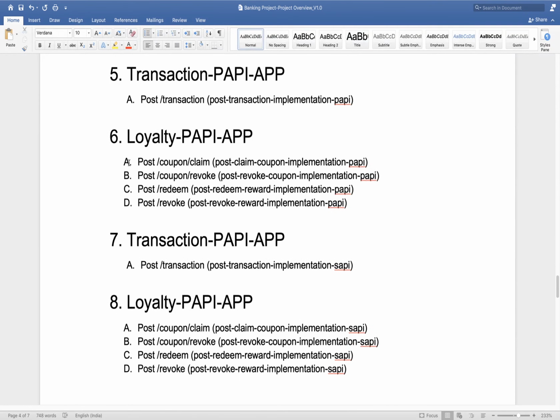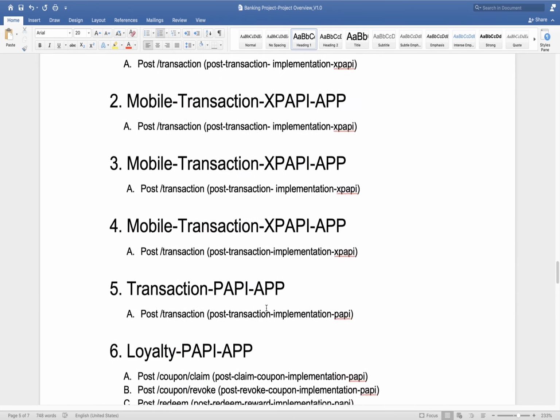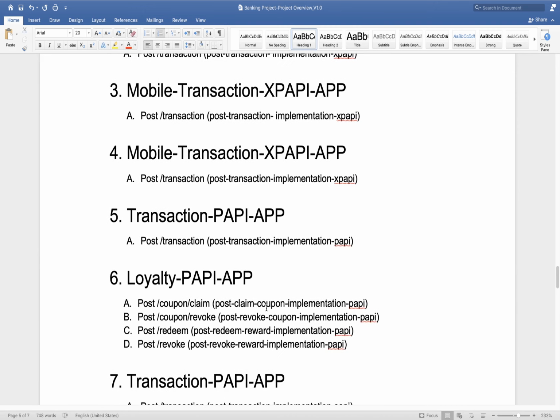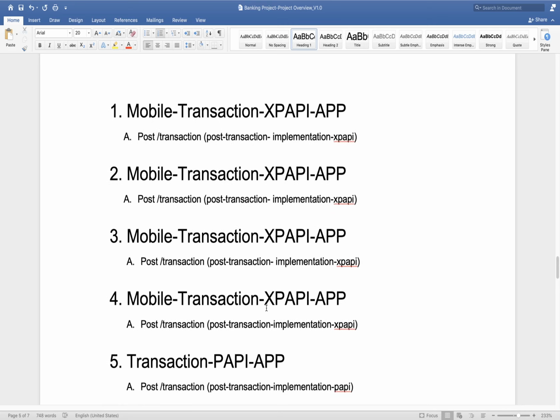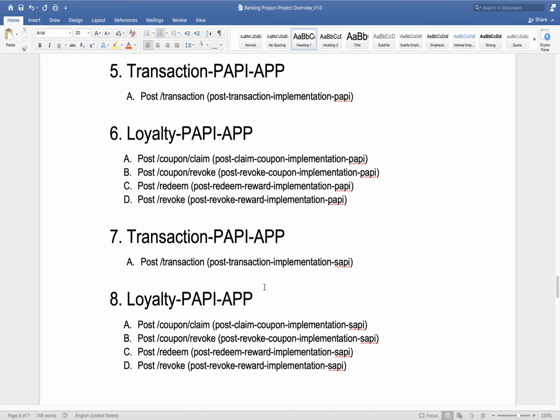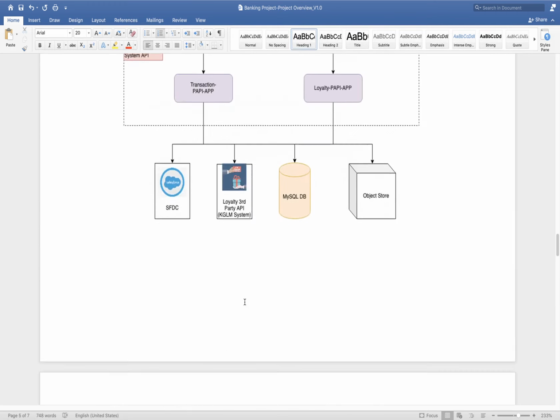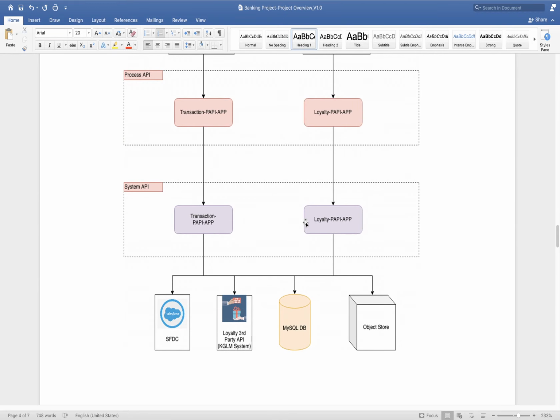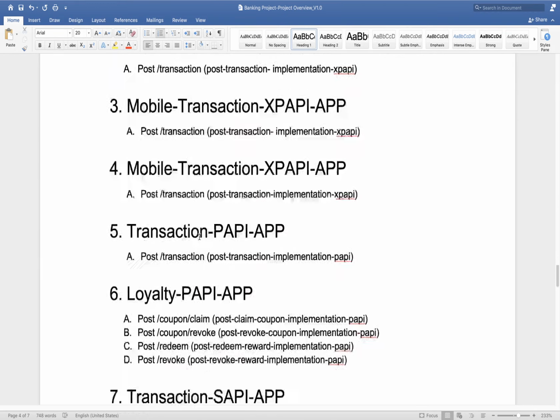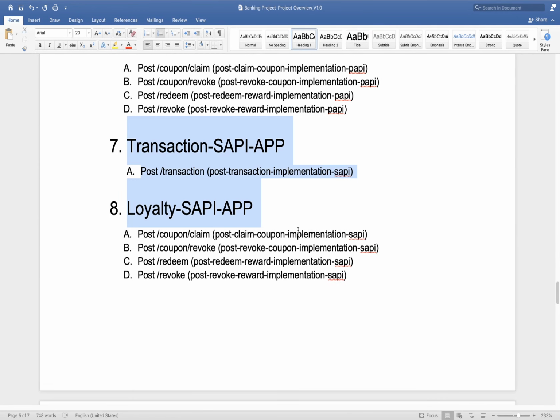So here you can see we have almost. In the above diagram also you need to make it system API instead of it in the system side. Yeah, transaction SAPI, fine. So here you can see we have this many APIs in the system layer. We have a total of 5 APIs.